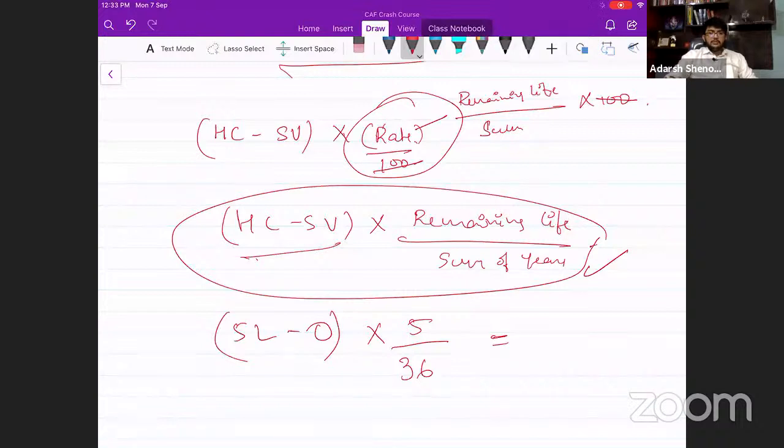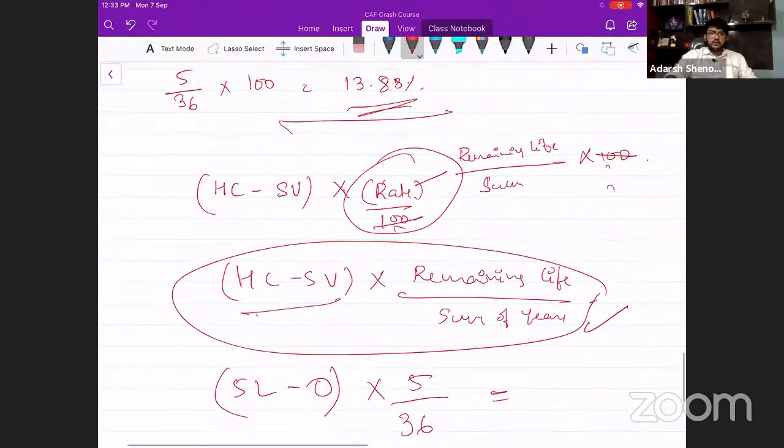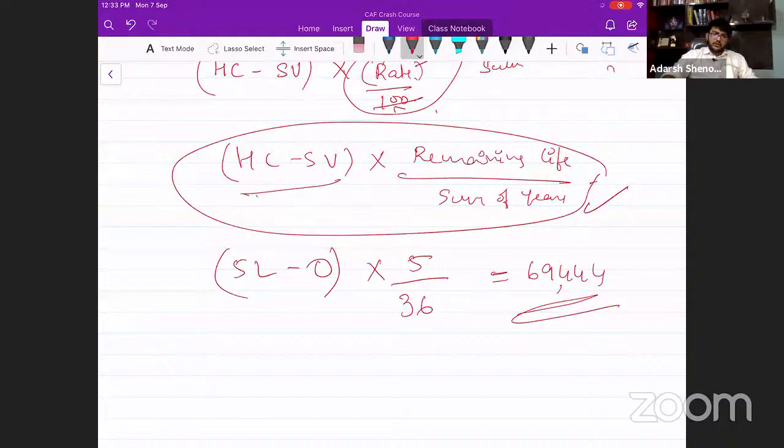Should you multiply this with 100? No, don't multiply this with 100. I told you the 100 goes off over here. Don't multiply it with 100. 69,444. Directly we can calculate 69,444.44.